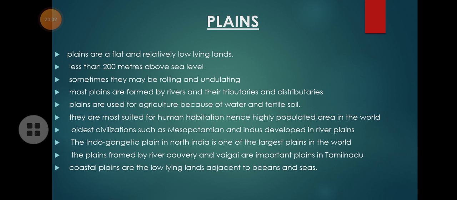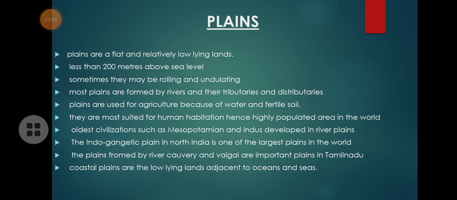Okay, so when you compare with other landforms like mountains, plateaus, valleys, the most suited place for human life is the plains because there is water, we can practice agriculture, okay, it is always helpful for human life. So because of this reason plains are the highly populated areas in the whole world.